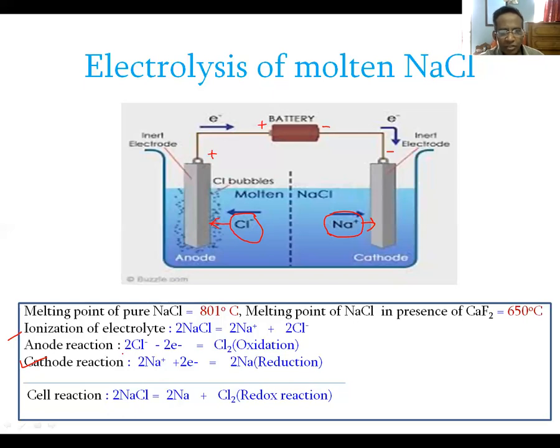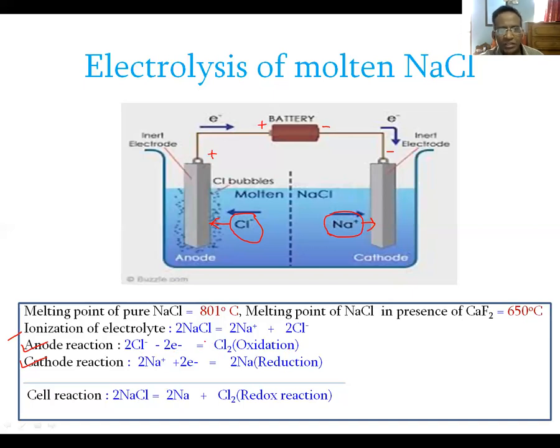According to this equation, chloride ion releases electron to produce chlorine gas. It is oxidation, and the electrode at which oxidation occurs is called anode. So the anode reaction is chloride ion releasing electron to produce chlorine gas.